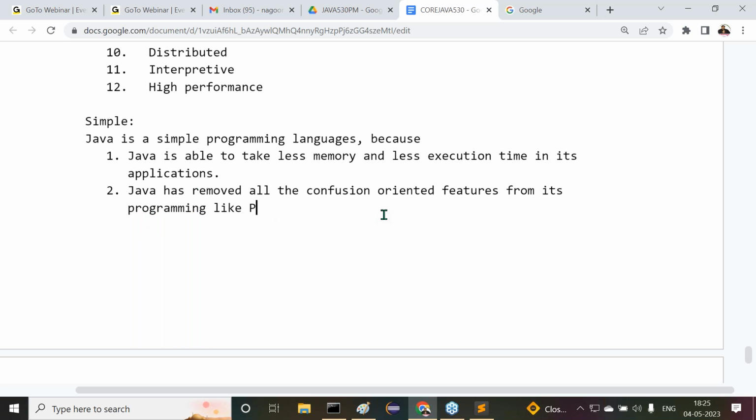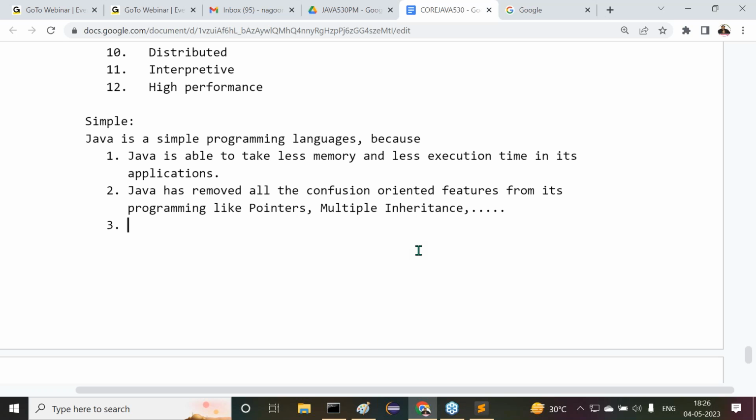Like what are the various features? Pointers, multiple inheritance, and so on. Of course, operator overloading and so on. All these are confusion oriented features. So to make Java a simple programming language, Java has removed all the confusion oriented features from its programming.